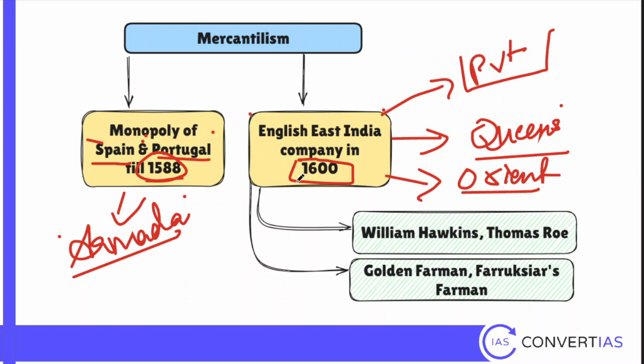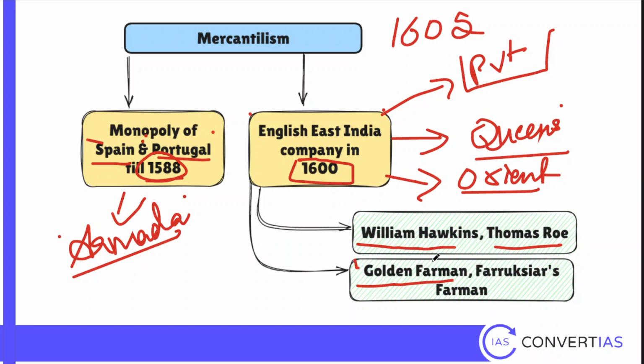So once they got this, they started sending people to the Indian court. So 1600 is a time when Akbar is still alive. Akbar dies in 1605. So in the court of Jahangir, who is Akbar's son, these people come. William Hawkins. Then after that, Thomas Roe will come. They ask for rights. They fail. They get minimal rights. But a significant breakthrough comes in the form of Golden Firman.